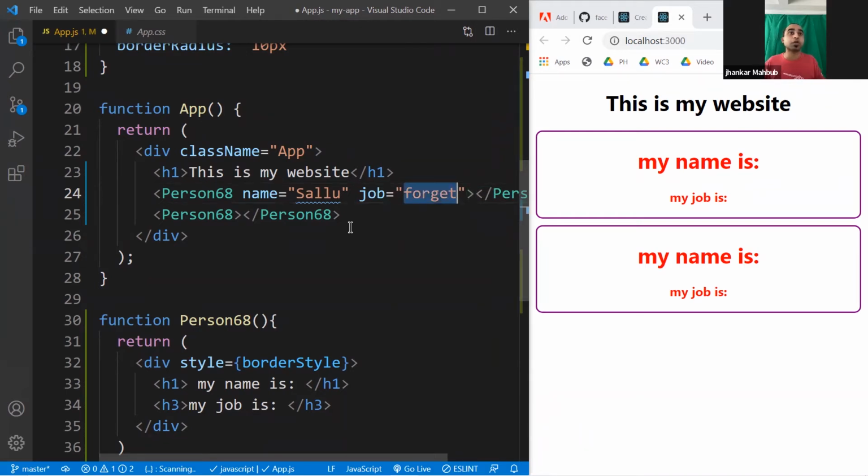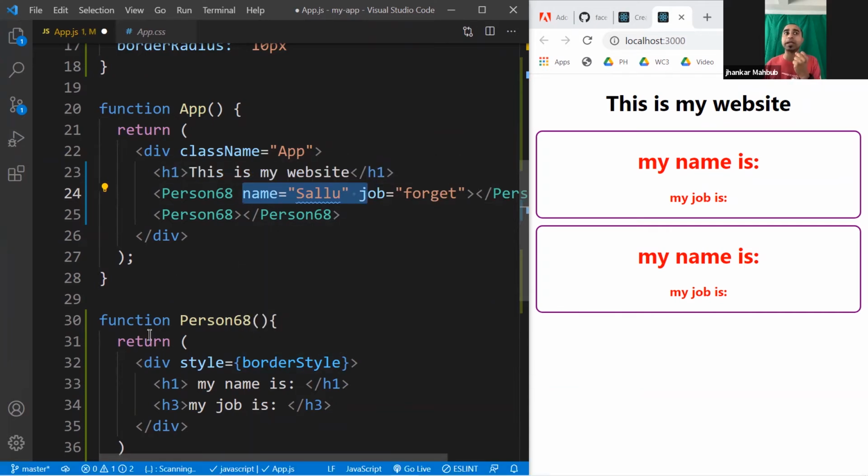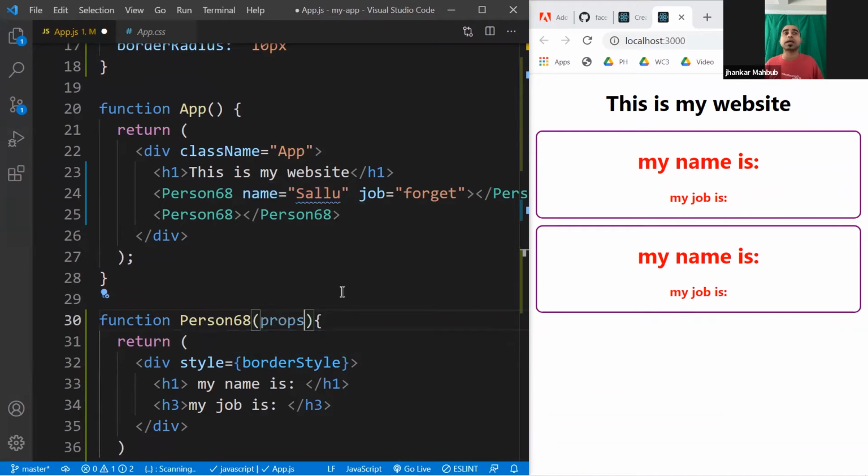So right now you are passing two properties, right? One is Sallu, another is his job. He forgets stuff. And when you are giving this, actually come to this function, and this function is called a component, and you can access it like here. So you type here props, since you want to access the properties. So from the props, you can actually access the name and the job.